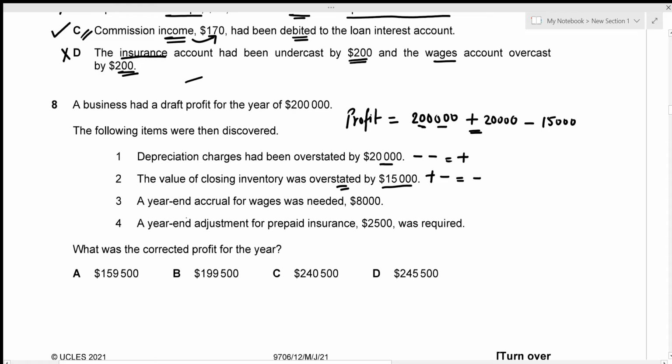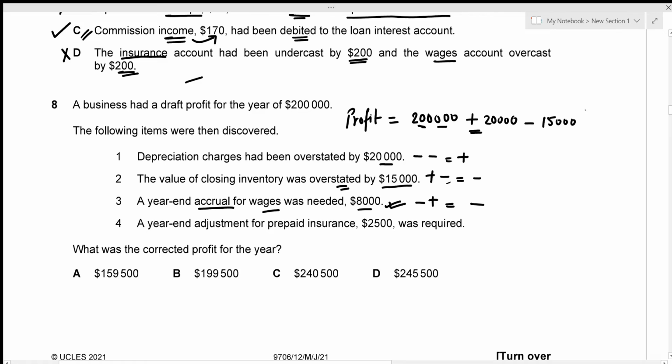And the third one is a year-end accrual for wages. So accrual, what's an accrual? Accrual is actually just the outstanding, and we're talking about wages. So it's an outstanding payment, right? So the outstanding payment needs to be paid in this year. So I'm just going to have to include this 8,000 in my expenses. And expenses are always negative, right? Because we reduce the expense in order to get the profit. But I'm going to include or add this to the expenses. So that's just plus. And minus and plus is going to result in, sorry, that's wrong. Minus and plus is actually going to result in a minus again.